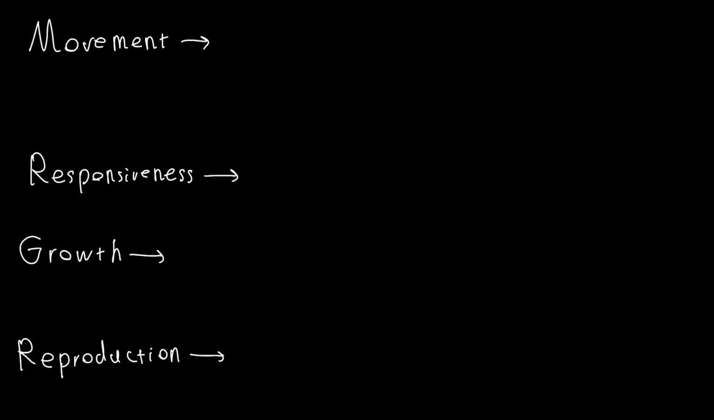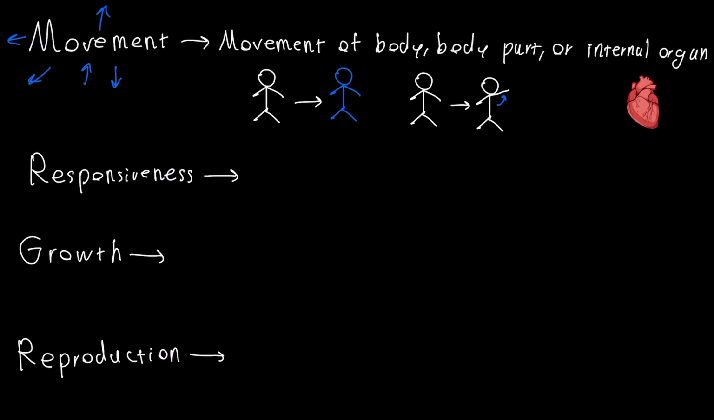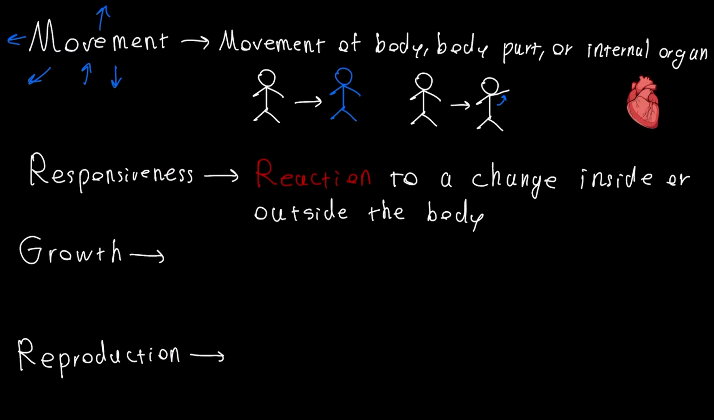Now, some of the characteristics of life are movement, which would be movement of body, body part, or internal organs. So movement of body would be you just walk over to some other place. Body part would be like you move your arm or your shoulder. And then movement of internal organ, we can use the heart muscle as an example. Responsiveness means a reaction to a change inside or outside the body.